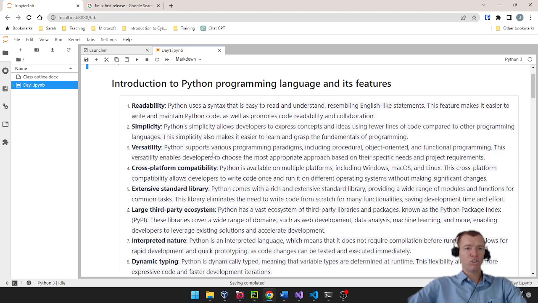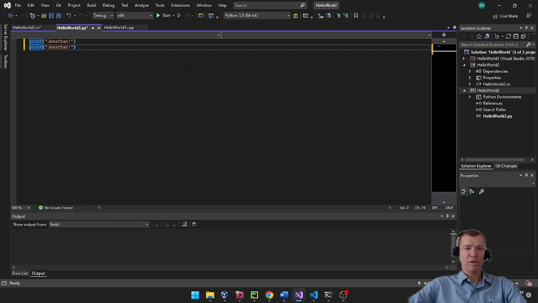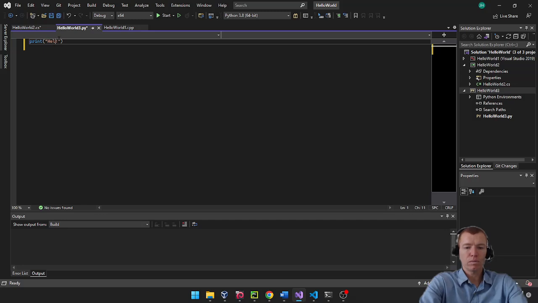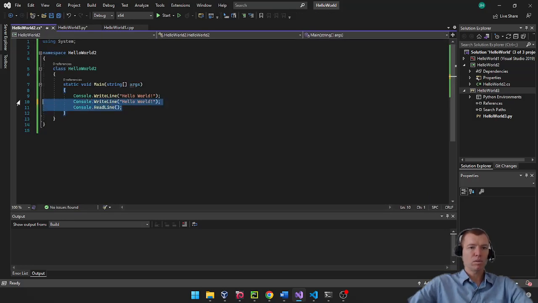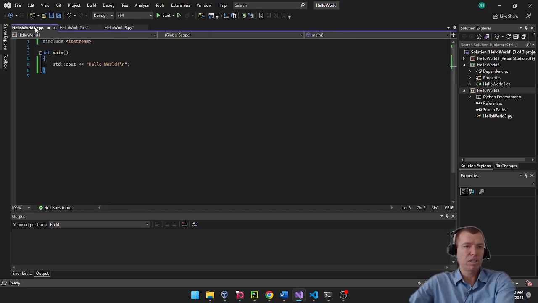Now, I'm going to also show you 2 other examples. I wrote them in a program called Visual Studio. Actually, I wrote this Hello World in 3 different languages. In fact, I gotta change it up to say Hello World. Oops, gotta spell it. Okay, so that's Hello World. Let's fix this one to just be Hello World once. And my C++. Let's put that up in the right order. Okay. So I've got 3 programs, all writing Hello World.